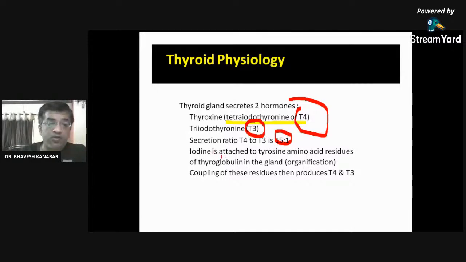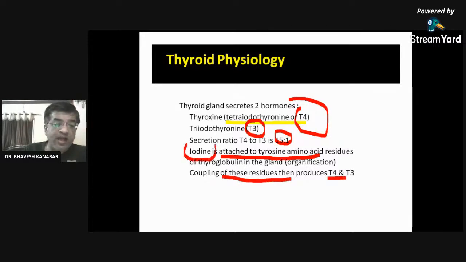So iodine is attached to tyrosine amino residue. No need to remember this. Just understand this T4 and T3. Coupling of this residue produces T4 and T3. So just remember that iodine is important. Iodine is important for synthesis of thyroid hormone.